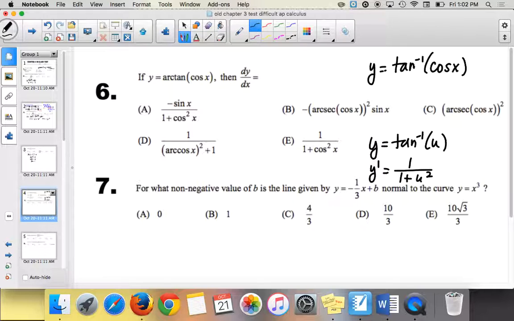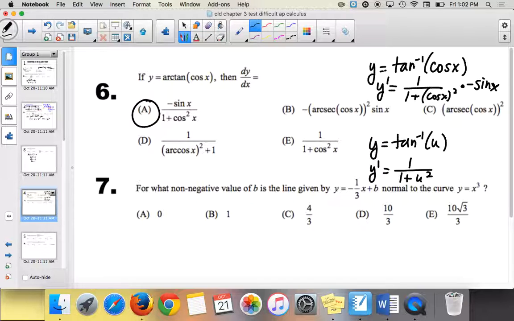All right, so we're doing the exact same thing. When we take the derivative here, we're going to do 1 over 1 plus our u, which was cosine of x, squared, times the derivative of u, which is negative sine of x. So our answer is going to be negative sine of x all over 1 plus cosine squared.